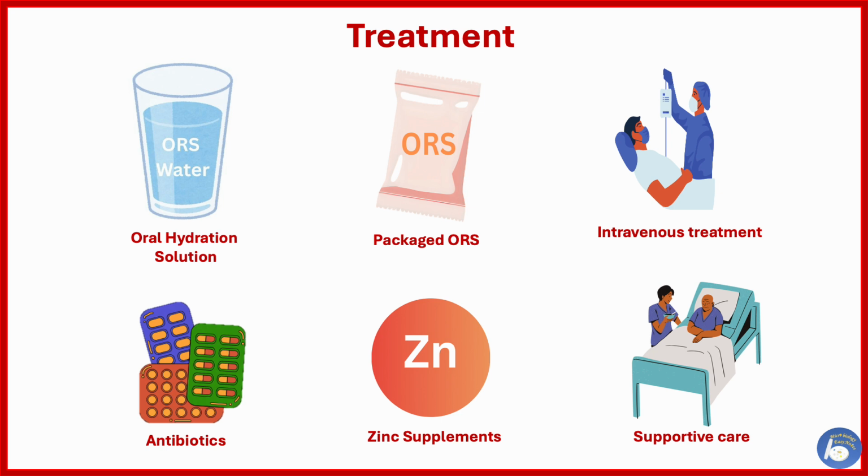After each loose stool, the patient should drink 100 to 200 ml of ORS. Intravenous fluids. A severely dehydrated person who is unable to drink due to frequent motions and vomiting needs intravenous fluid in hospital settings. Antibiotics. Antibiotics like doxycycline and ciprofloxacin can be used for severely ill patients.